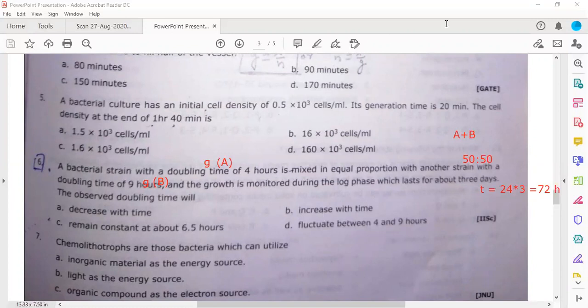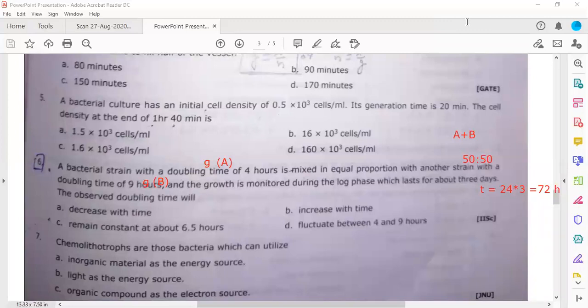Okay, the second answer is given by Achal Shukla. So Achal, please tell me why you are thinking that it should be B. Please unmute yourself.